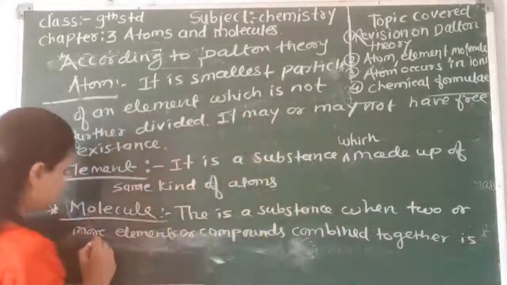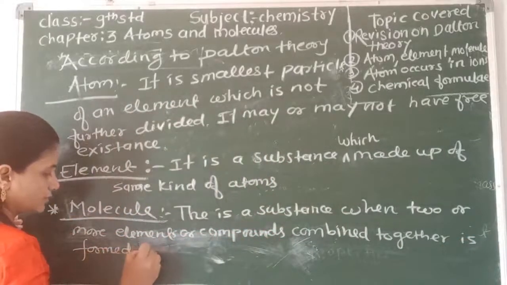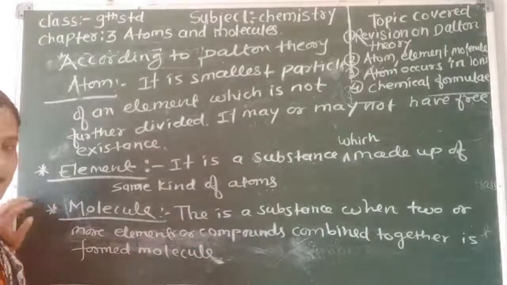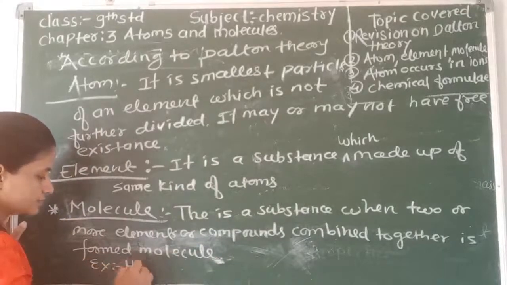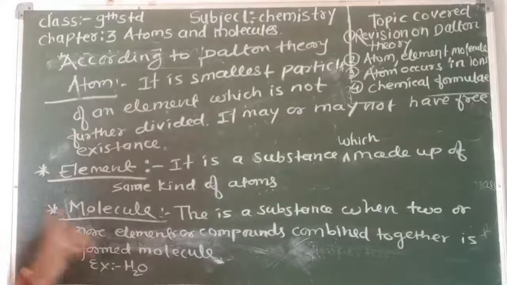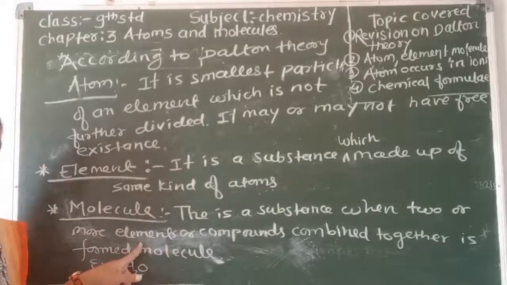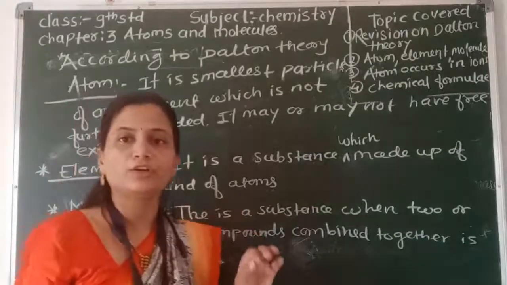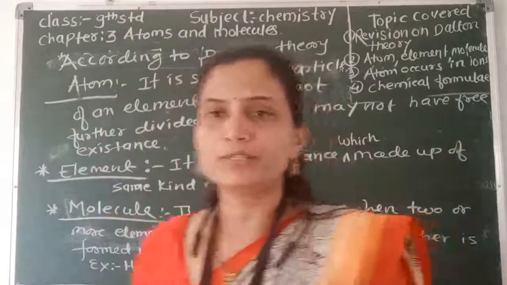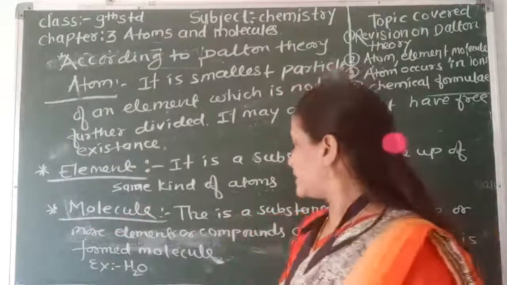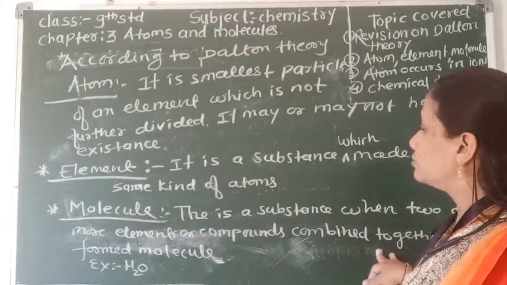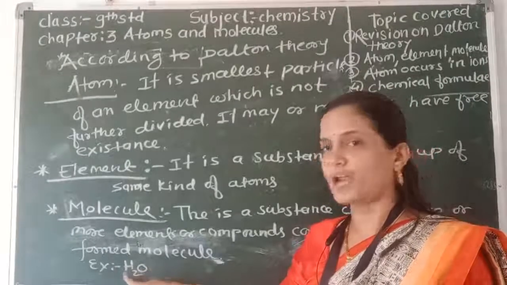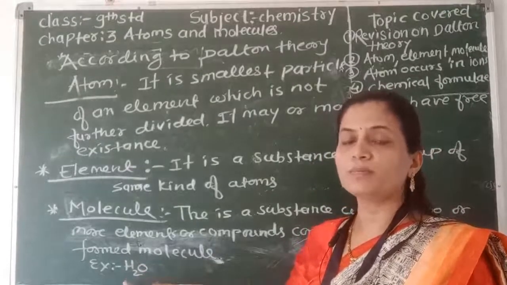For example, water. Two or more elements or compounds that are combined together are called a molecule. For example, water. Water is a molecule because it is a combination of hydrogen and oxygen.